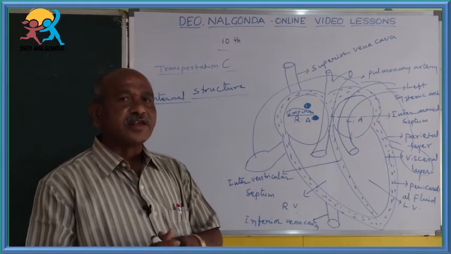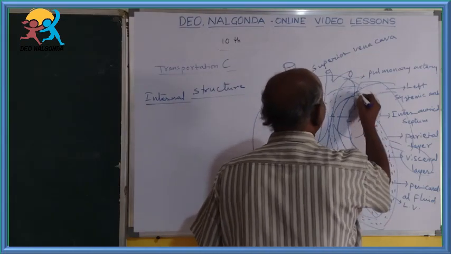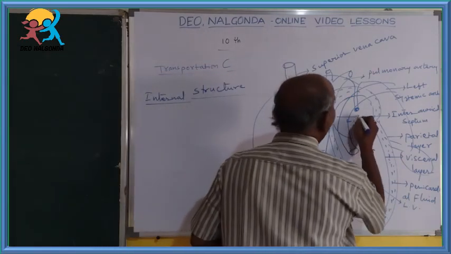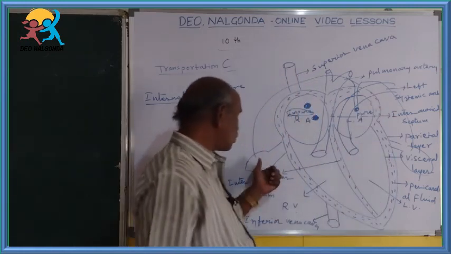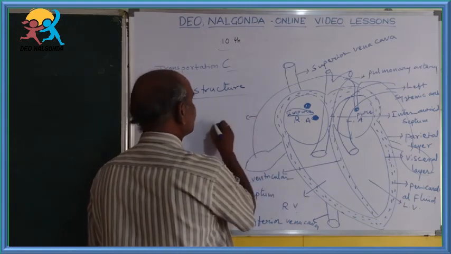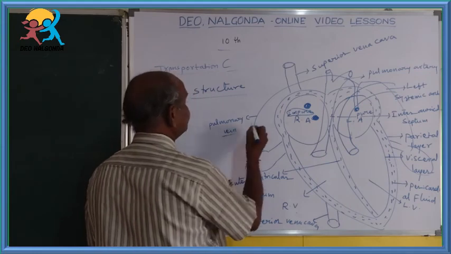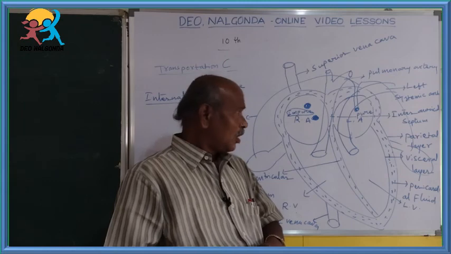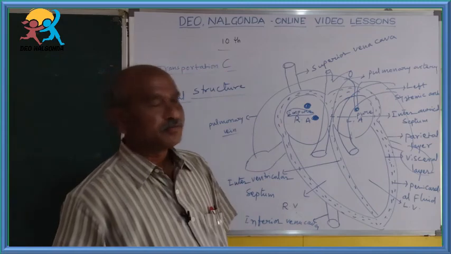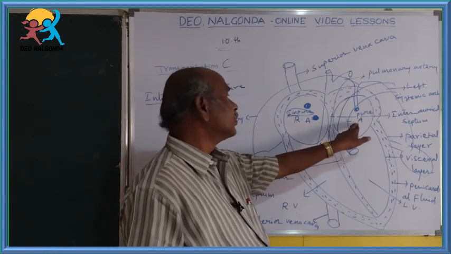These pulmonary veins carry the pure blood from these lungs and open into the left auricle. So the left auricle always receives pure blood from the two lungs with the help of pulmonary veins. Our heart is located between two lungs. From this lung, one pulmonary vein; from this lung, another pulmonary vein carries pure blood and opens into the left auricle.